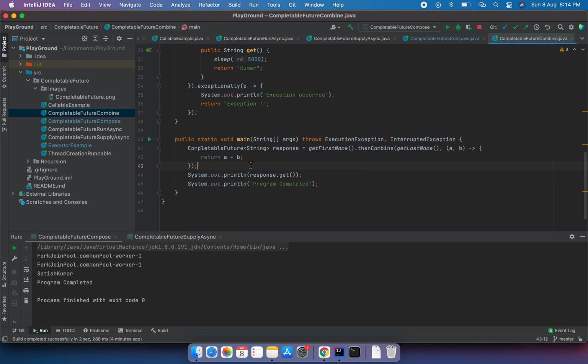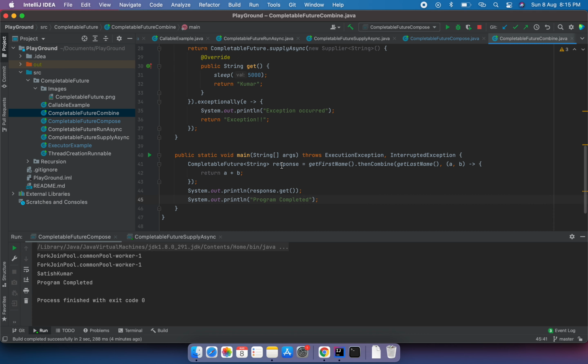This is the dependency in the case of thenCompose. But with thenCombine, these two operations run independently of each other. There is no dependency of one on the other. So what we are saying is: give me the first name and give me the last name. Anytime the first name will be returned, anytime the last name will be returned, but at the moment when I have both things, I will do some needful operation and return the output. In this scenario, get first name returns the first name, and get last name returns the last name. And once we have both, I'm concatenating them, getting the output from the response, and then saying the program has been completed. So let's rerun this.